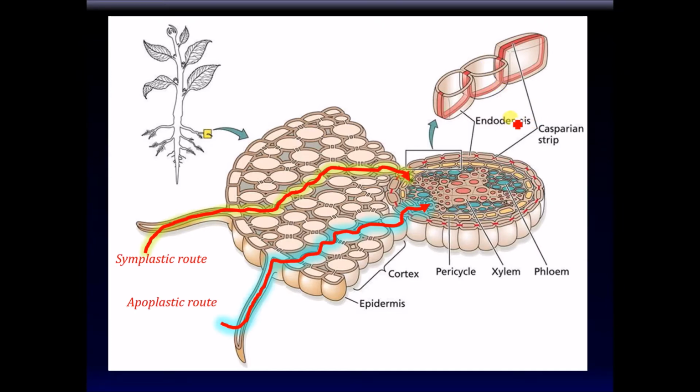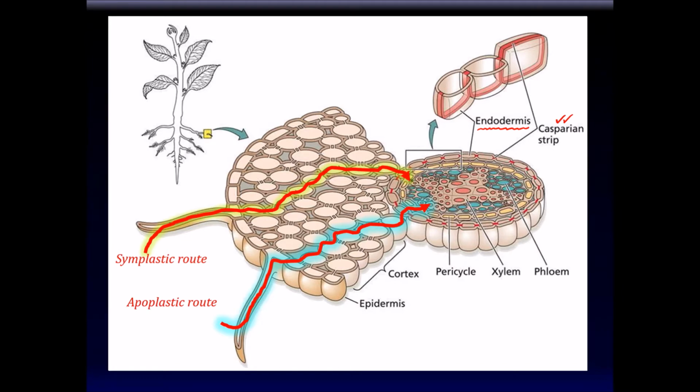Regardless of how water and minerals enter the root, they all must come to the endodermis, which is magnified over here. Now, endodermis is very interesting in that all the routes outside of the cells are closed shut. Endodermis has a strip called the Casparian strip. The Casparian strip basically is like cement around these endodermis cells. So water and minerals in the endodermis cannot go around those cells. They must necessarily go through those cells.